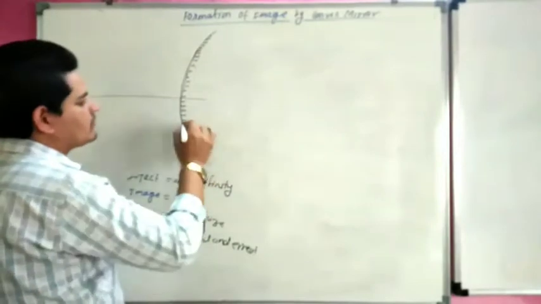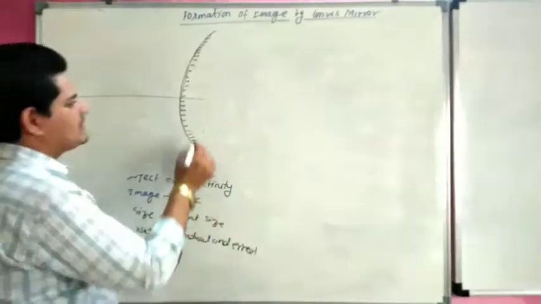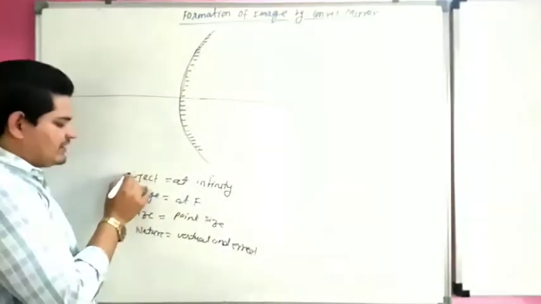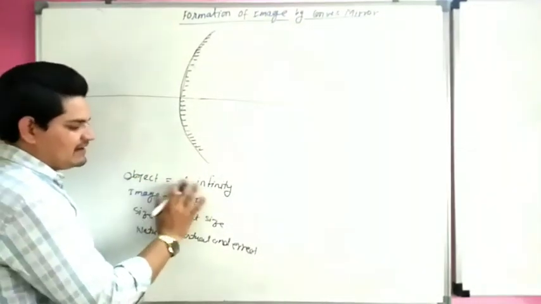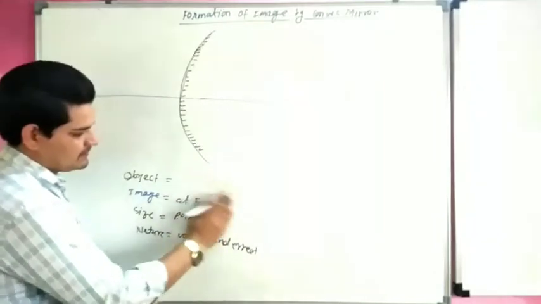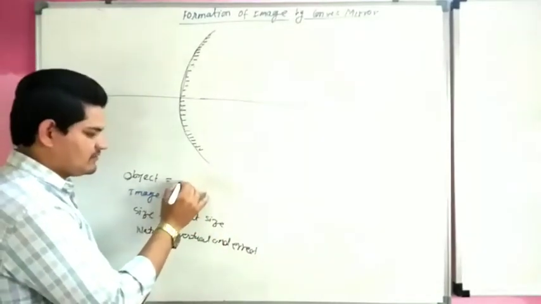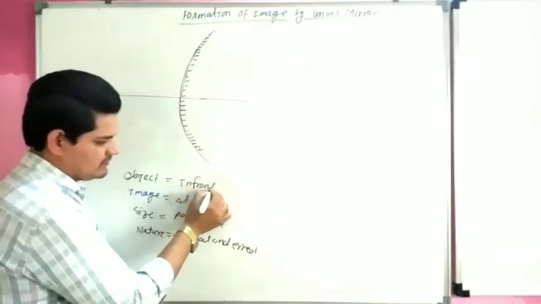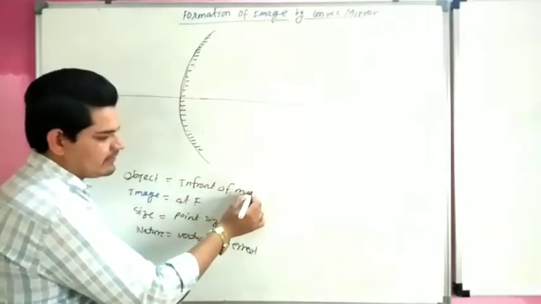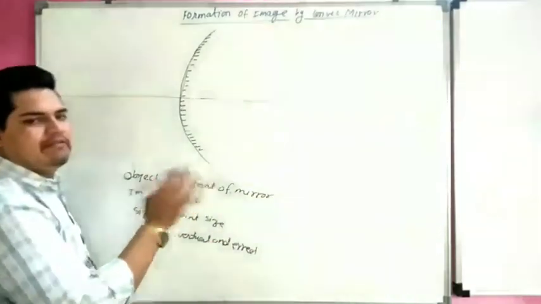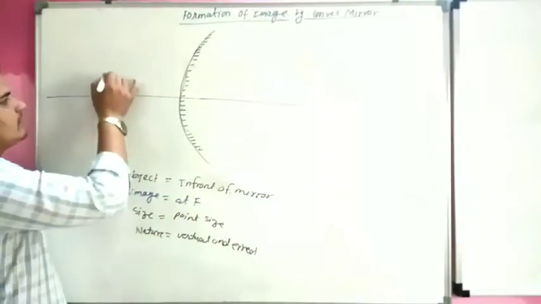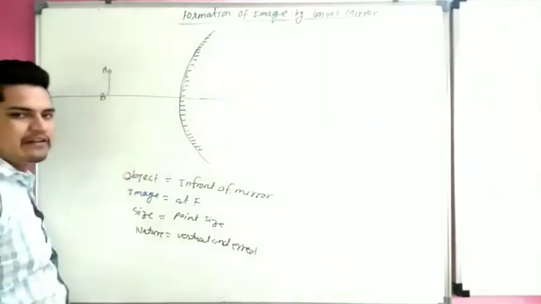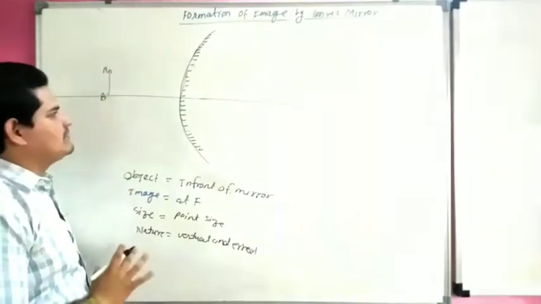This is our convex mirror. This is the principal axis. Now the object is placed in front of the mirror, anywhere in front of the mirror. Let us consider the object placed. This is object AB. We already know the object is denoted by AB.